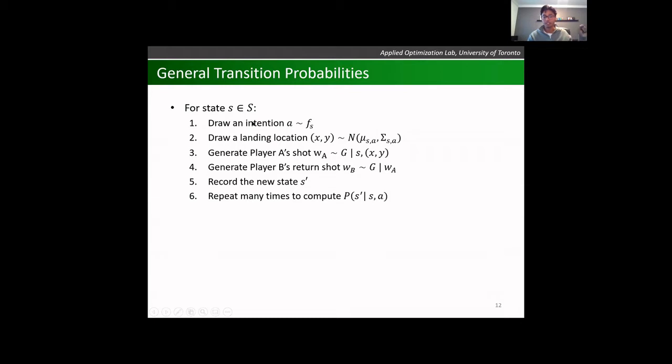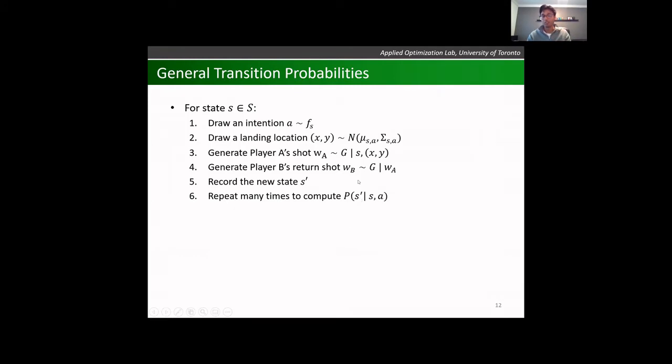So we first draw an intention A from the intention distribution. Now that we have that particular intention, we can look at the Gaussian that's fit on top of it and draw a landing location. Now using our conditional generator, I give it the state and the landing location and generate player A's shot. Looking at the ending of player A's shot, I can generate player B's shot, record the new state S prime, and repeat this many times to compute the transition probabilities.